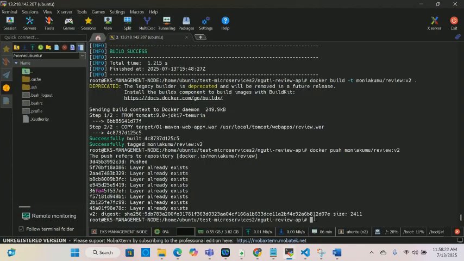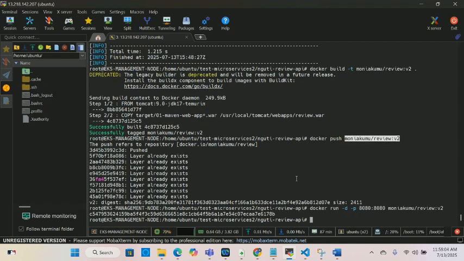So I'm going to test my application using Docker, which I'm going to do with docker run -d -p for port map, and then 8080:8080, and then the image, which is going to be, we can try review, and then click enter. Then we'll just try to test it out.